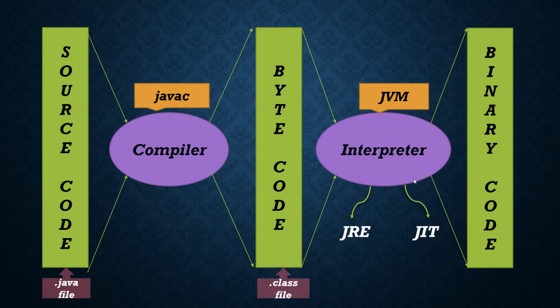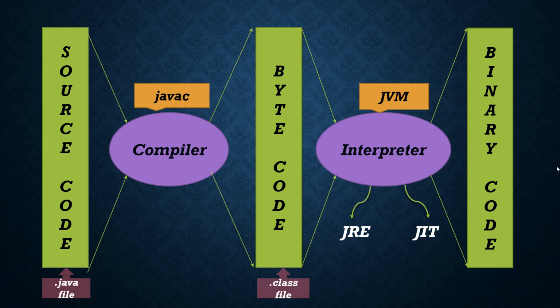After conversion, the bytecode will be converted to binary code. Binary code is in a low level language which contains only zeros and ones. This binary code will be given to the machine, so the machine can understand whatever logic you have written in the source code. The machine can directly understand it, and then the machine will give the output, based on the logic you have written in the source code. The machine cannot directly understand the source code, so this is how we get the output.